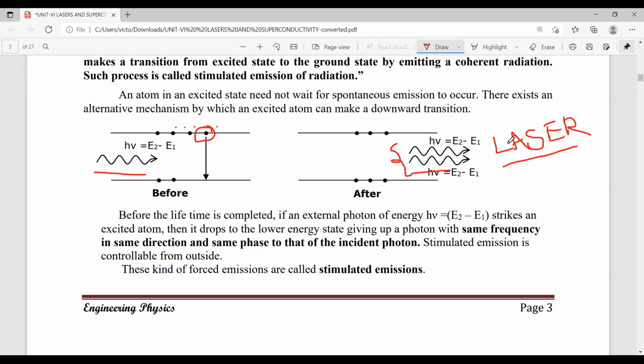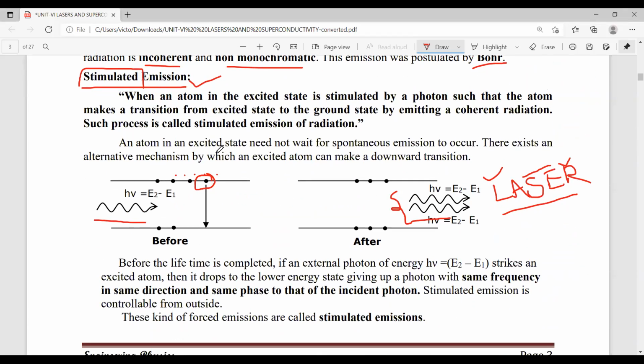So once again we recall it. What is the abbreviation of laser? Light amplification by stimulated emission of radiation. That means by the process of stimulated emission, we get the laser radiation. So what is SE here? SE means stimulated emission.